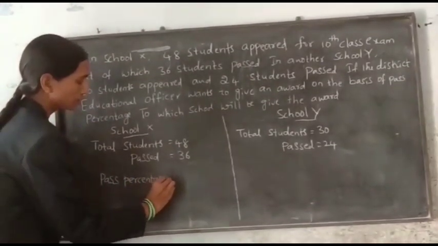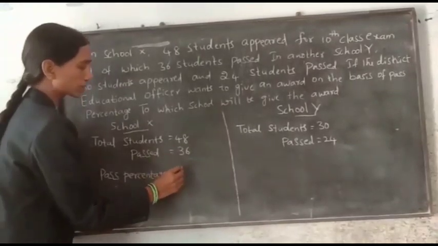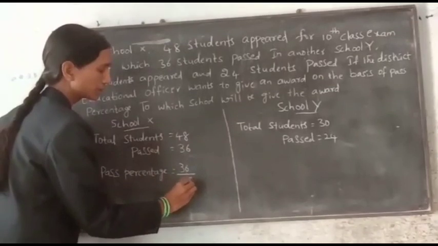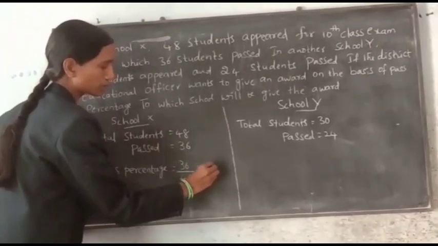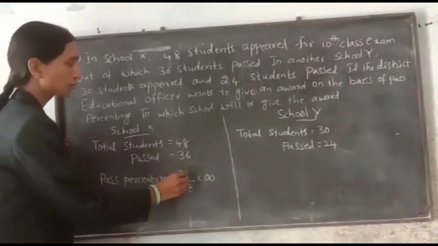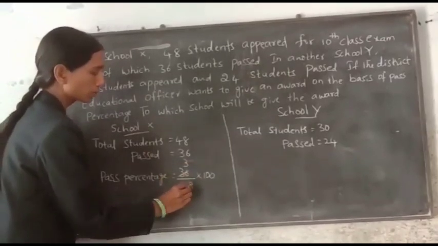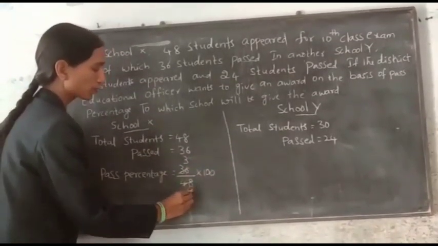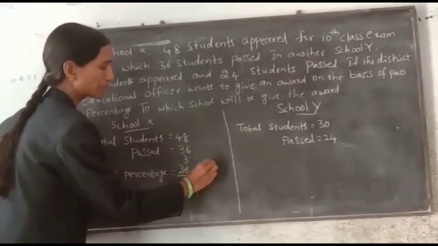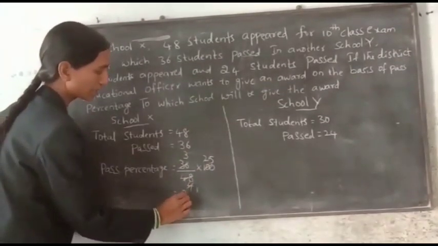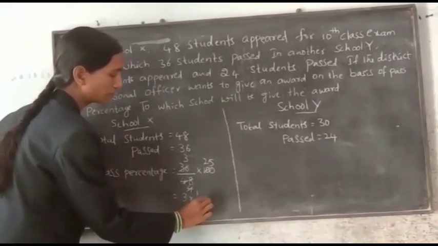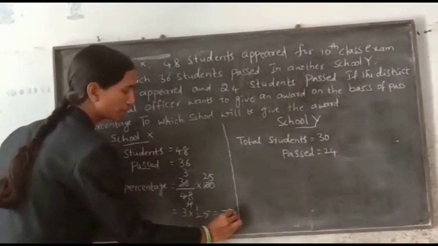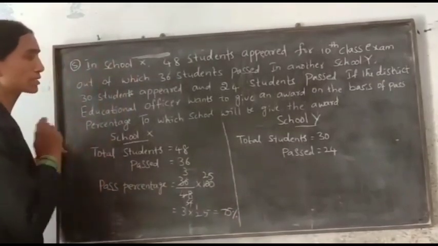of school X is equal to passed students by total number of students into 100. Okay, cancellation. 12 3s are 36, 12 4s are 48. Again we can cancel here. 4 1s are 4, 4 25s are 100. Then 3 into 25, 25 3s are 75. 75 percentage got in school X.